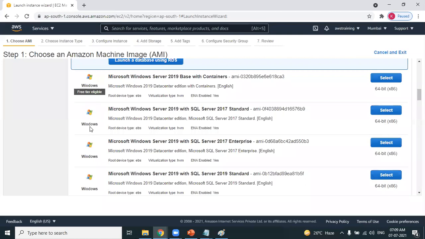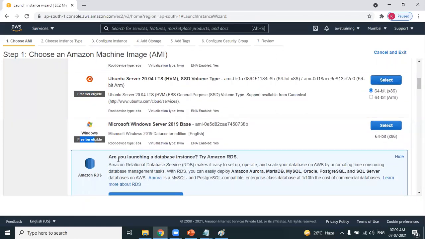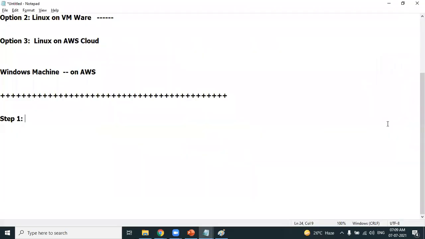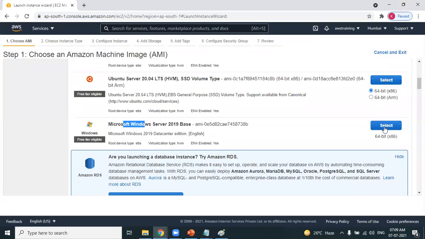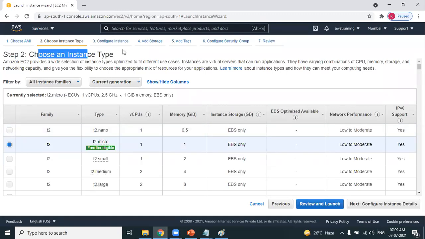Clear? So few operating systems are paid instances, paid operating systems. So make sure you select eligible for free tier. Yes, this is a free tier eligibility. So I'm selecting this Windows Server 2019. So step 1 is selecting the operating system. Okay. Step 2, instance type.